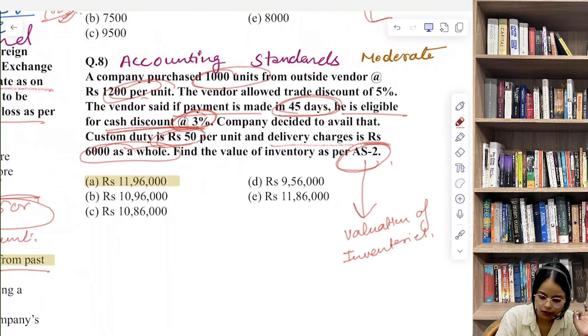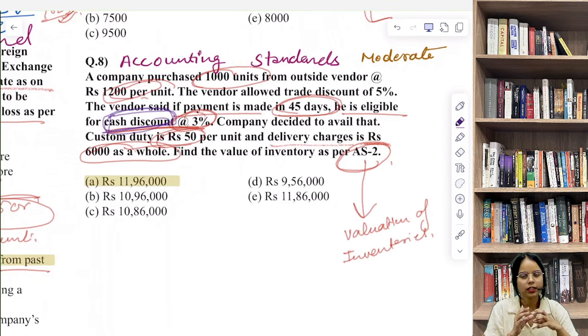But this cash discount is excluded. It is treated as finance income. So here we will not consider it in AS2 valuation of inventory. Okay, so the logic is very simple.